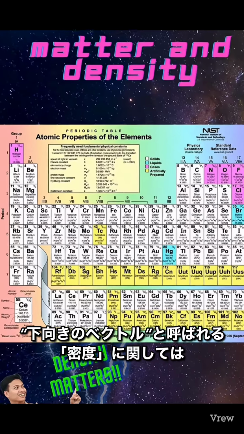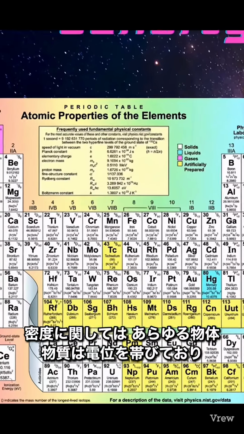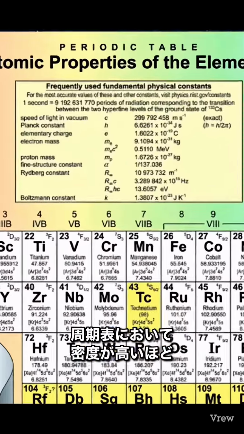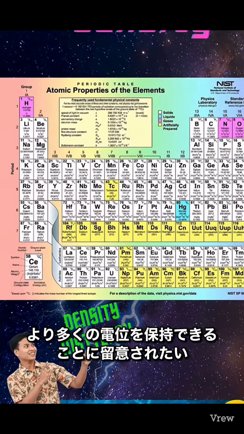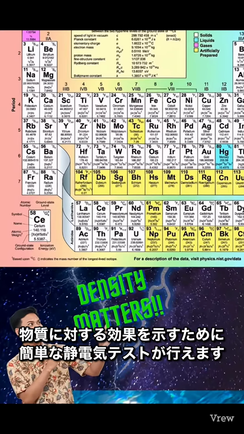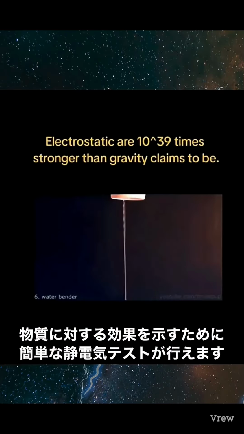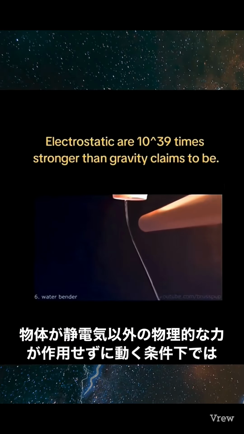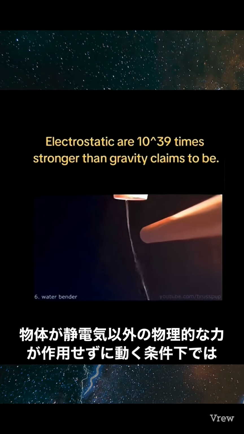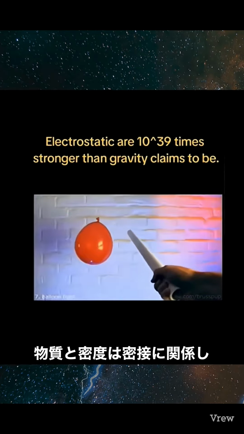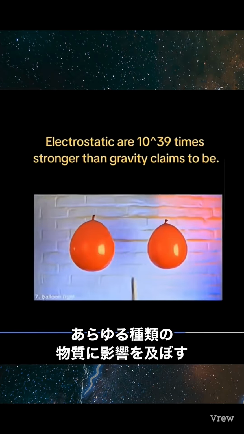As for density, all objects or matter contain electric potential. Note on the periodic table, the denser something is, the more electric potential it can hold. Simple electrostatic tests can be done to show its effect on matter, given the conditions where an object is being moved without any physical evident force aside from the electrostatic charge. Matter and density go hand in hand and affect all types of matter.